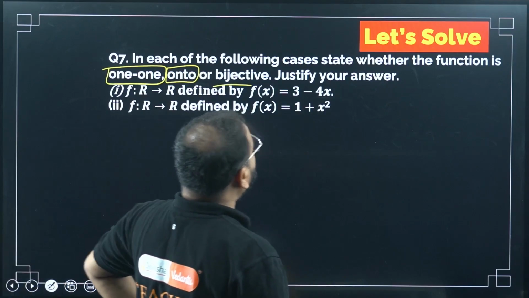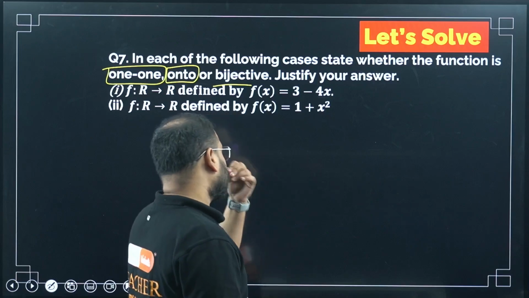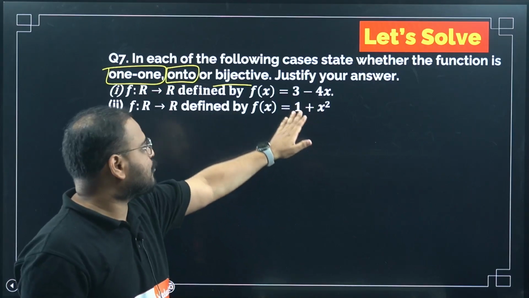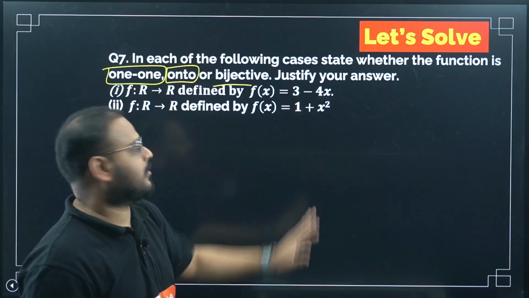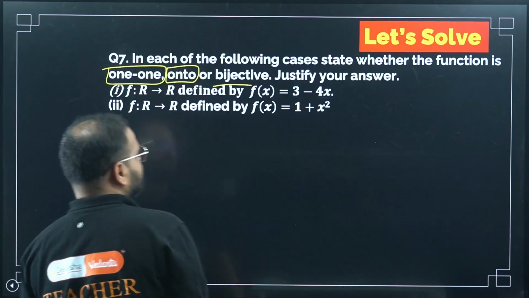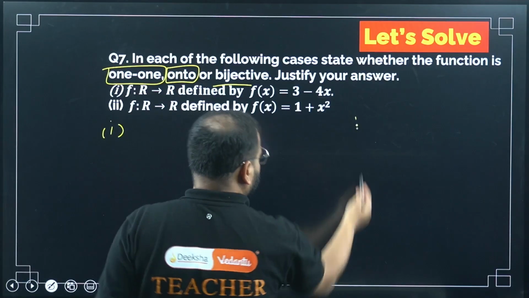Let's do it. I can do it from the graphical approach or the mathematical approach. Let me show you the first one from both of them, and the second one I'll show you from the graphical approach. Do you have enough space here? Yes, I have. Let's do the first one. First one I'll show the graphical approach on this side.